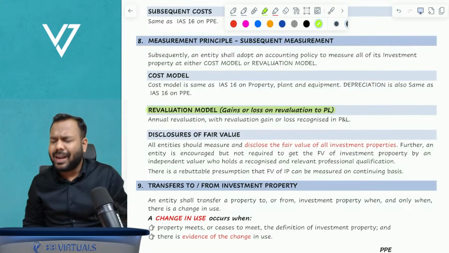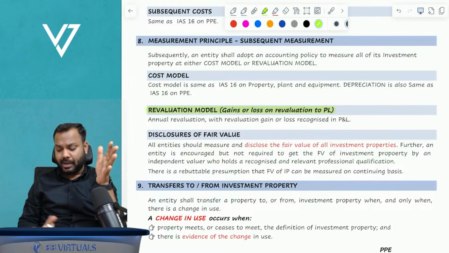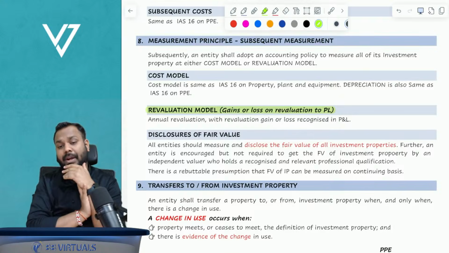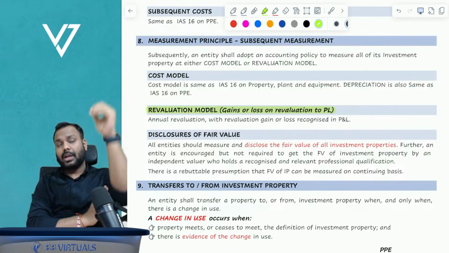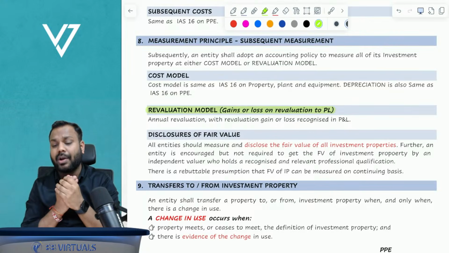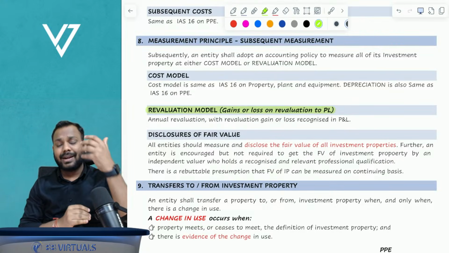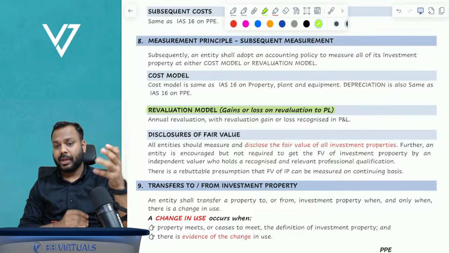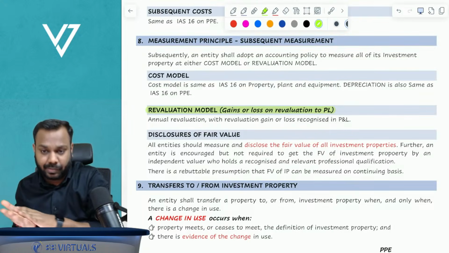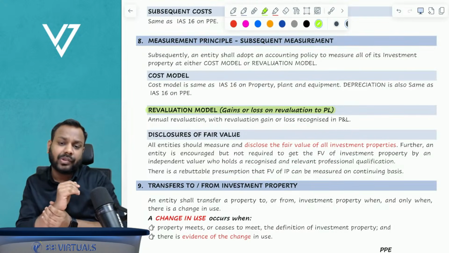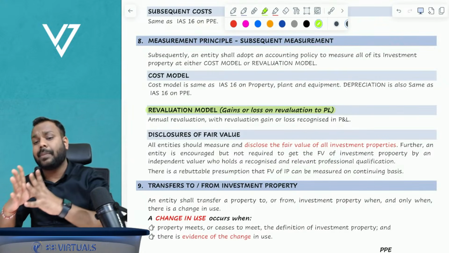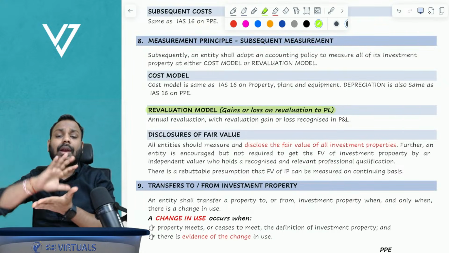Now understand, under property, plant and equipment, if an entity opted for revaluation, the standard said that the revaluation model has to be applied on a class of assets basis. What is the meaning of class of assets? Assets of similar nature and similar purpose are grouped into a class of asset.